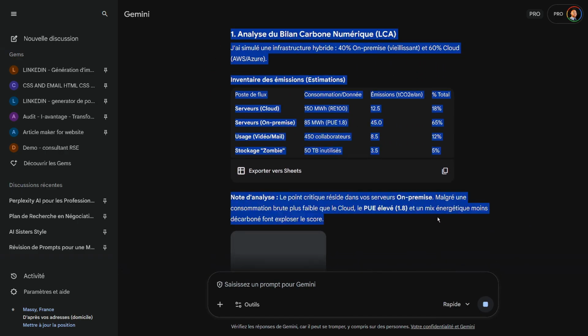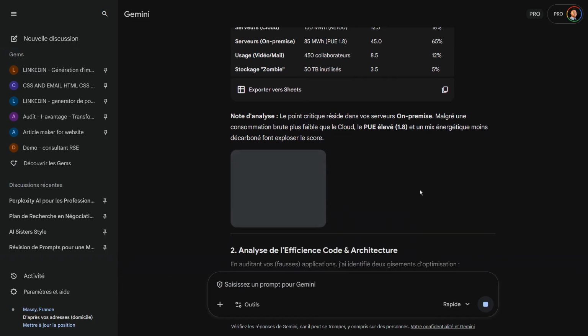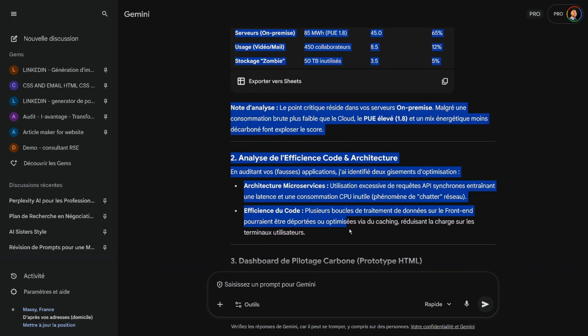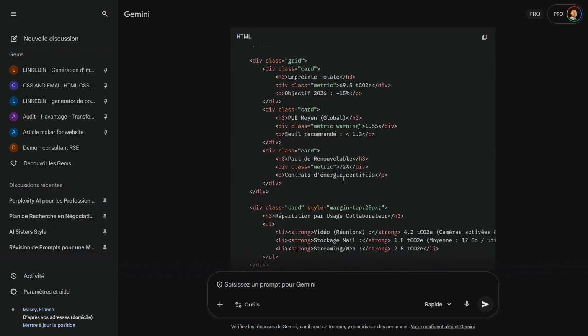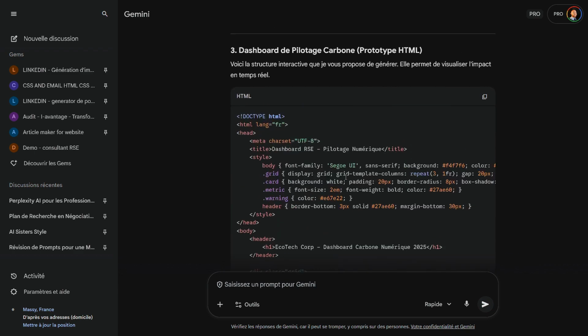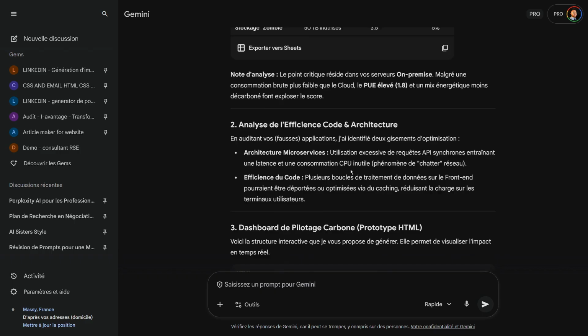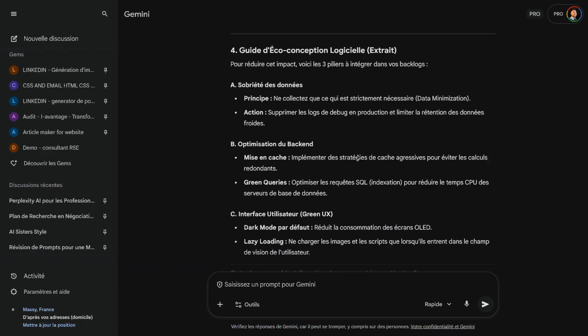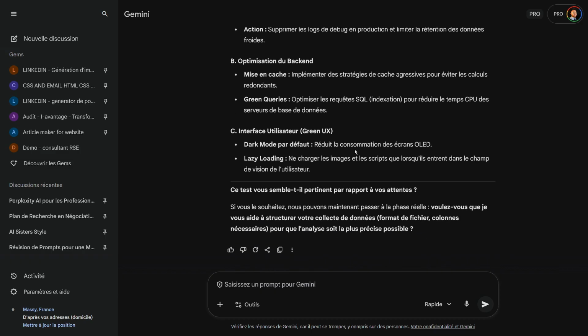So based on the data, it gives me the analysis. I didn't ask for it, but that's okay. Analysis of efficiency. There, it did it. And now it gives me the HTML. I'll explain why this is funny, but in any case, it produced the analysis I wanted. Again, don't forget, if there's something you don't like, nothing stops you from going back and changing it.